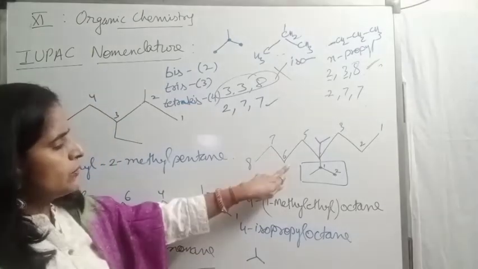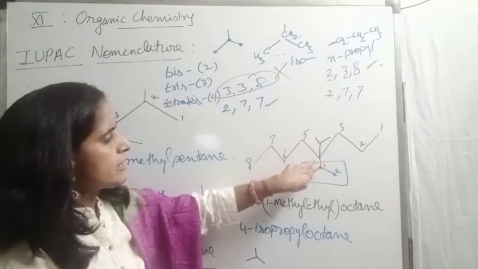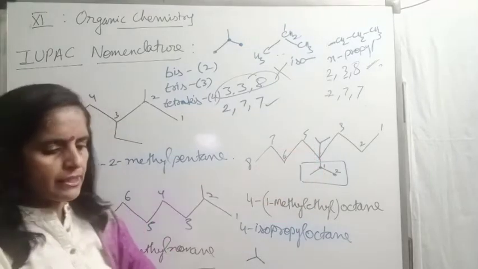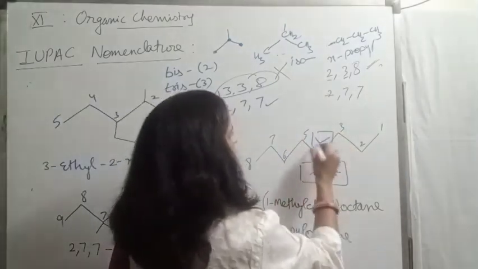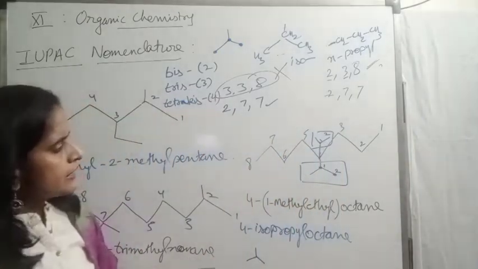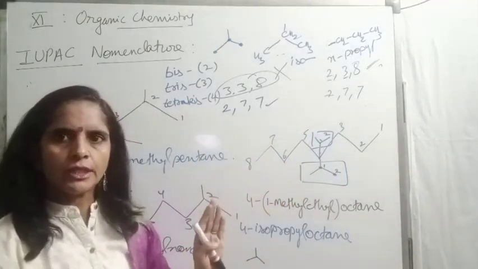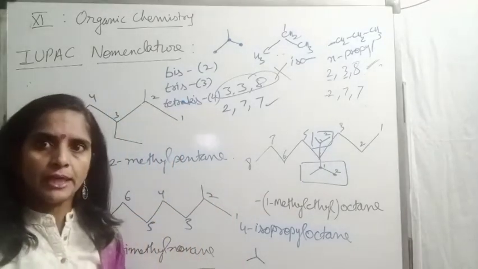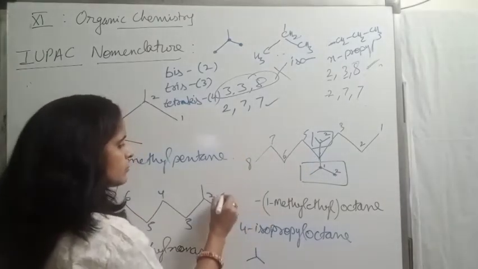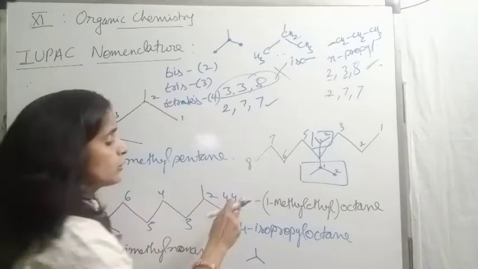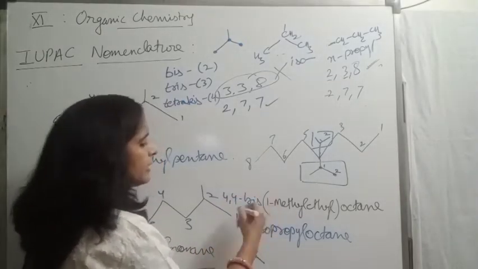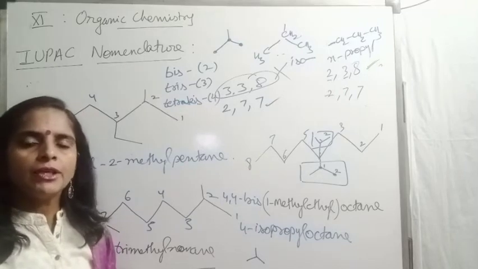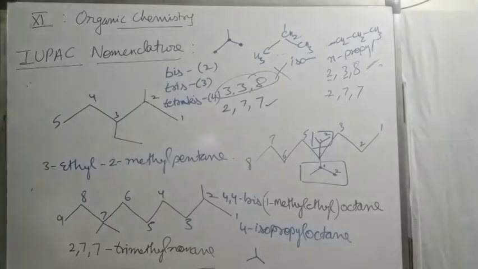Like for this example now, we are talking about the complex present at 4th position. Name of the complex is the same. This also is the same complex. Indicate it in a box and then give numbering to this complex also, 1, 2. Same complex. Means the name is 1-methylethyl. Then the main chain is octane. Only the difference is that at 4th position you have 2 complexes, the same complexes. So write the 4th position twice. 4, 4. Then what do we write? This. And after that the same name. Understood, children? How do we write the naming of complex substituents?